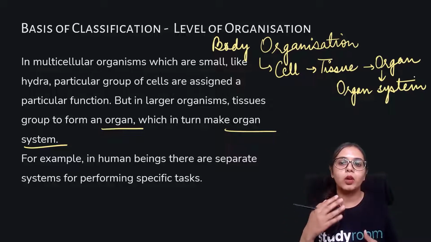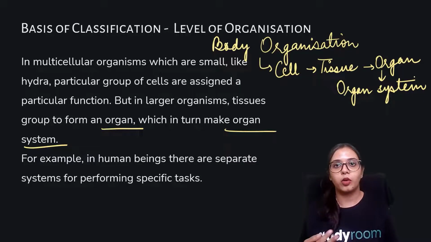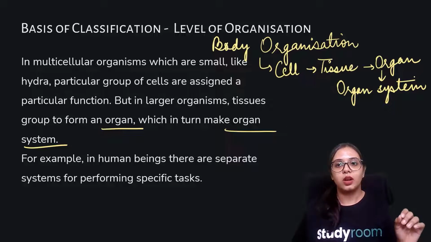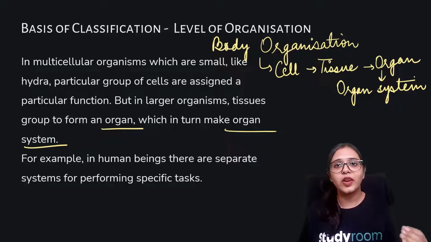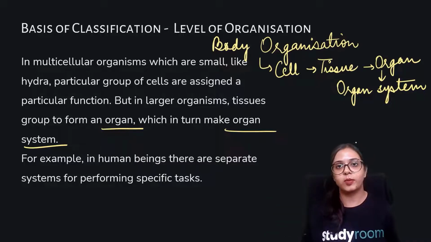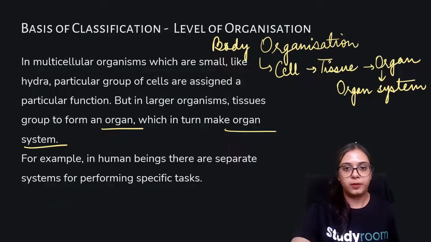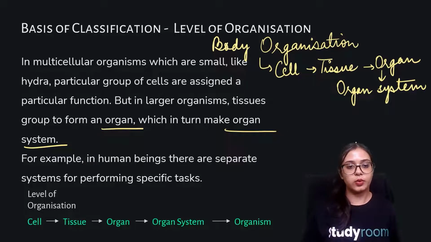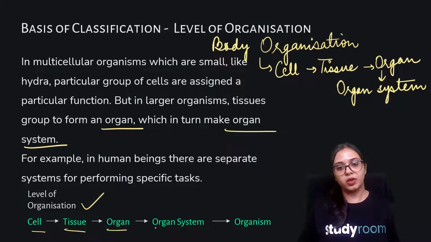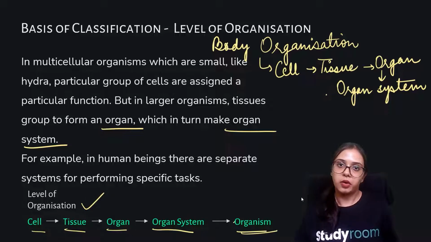How complex an organism is, and up to what limit it can be classified, helps us assess how the bodily functions are propagated inside it. So you have the levels of organization that I have already drawn here: cell, tissue, organ, organ system, and the organ system leads to the organism, a whole multicellular organism.